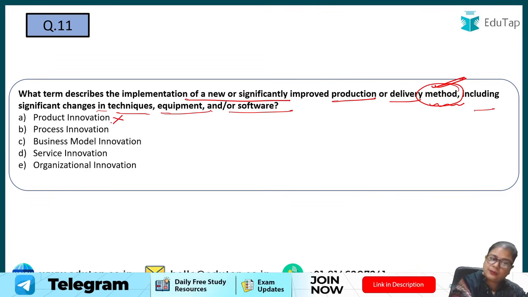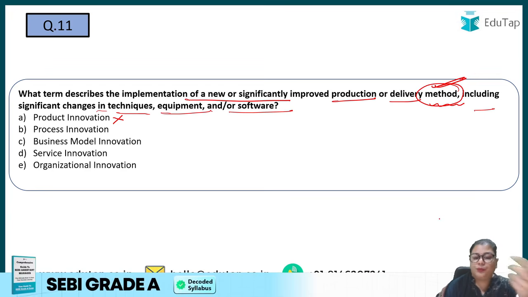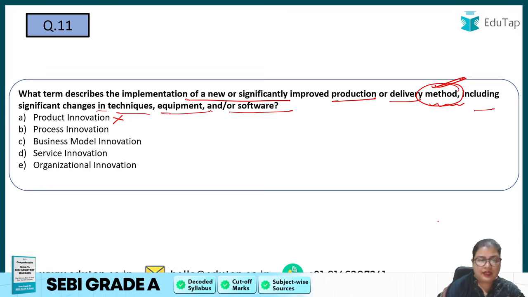No, we are not talking about the product. We are talking about the method, the production method or the delivery method, which also involves changes in any technique, equipment, or software, right? So it will not be product innovation.